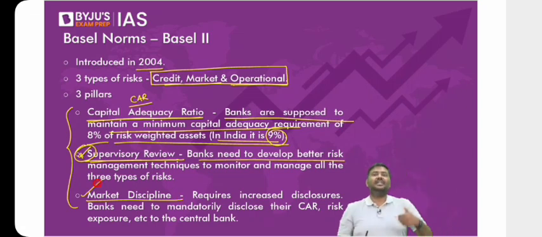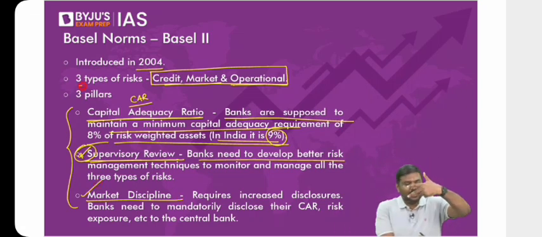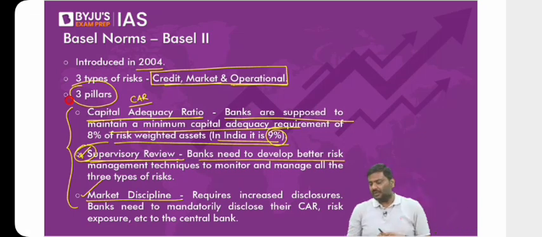And these 3 pillars, that is CAR, supervisory review, as well as market discipline, are called the 3 pillars or the 3-pillar approach under Basel 2. Now let me go to Basel 3 here.